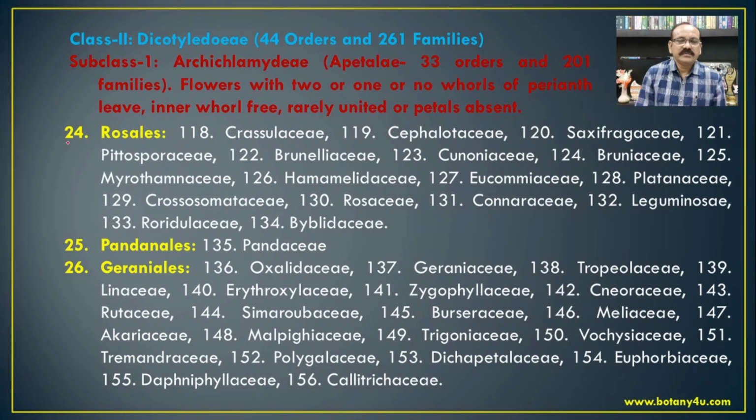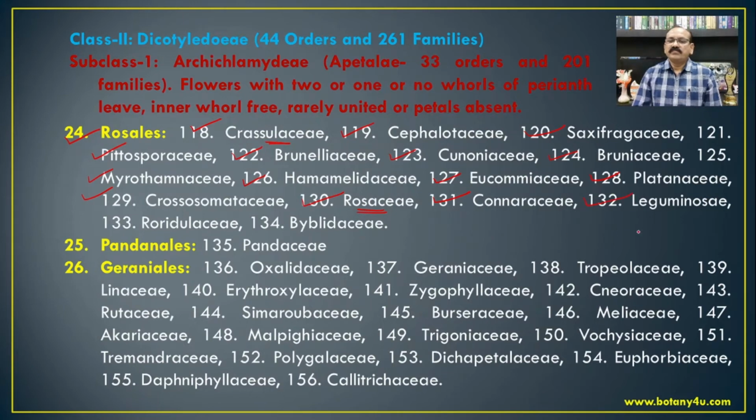The next order is Rosales, which includes the Crassulaceae, and the common member is Kalanchoe pinnata. Then Cephalotaceae, Saxifragaceae, Pittosporaceae, Brunelliaceae, Connaraceae, then Bruniaceae, Myrothamnaceae, Hamamelidaceae, then Eucommiaceae, Platanaceae, Crossosomataceae, Rosaceae. The most common member from the Rosaceae is Rosa indica, Connaraceae,